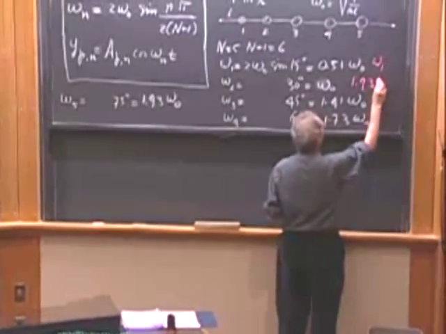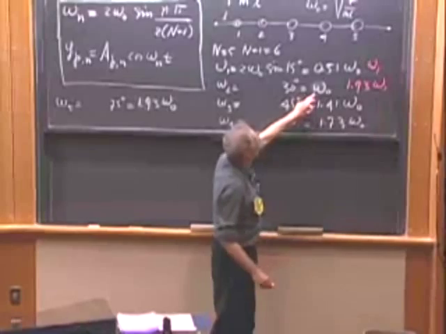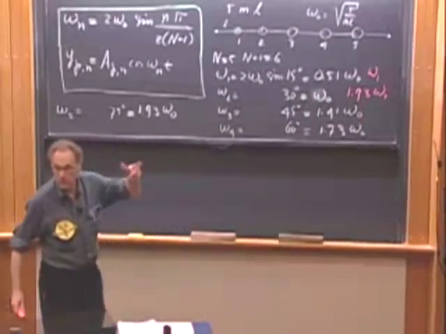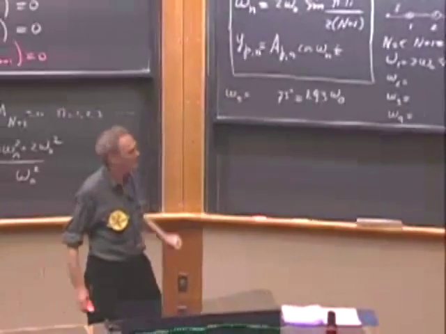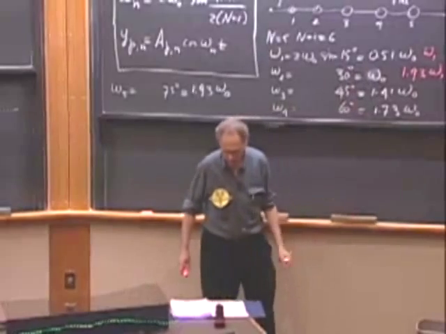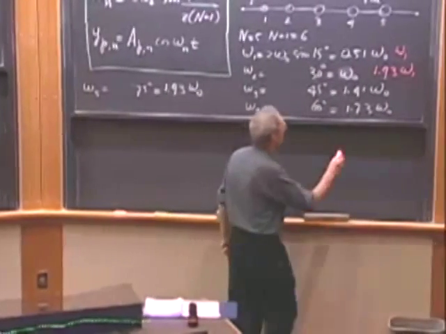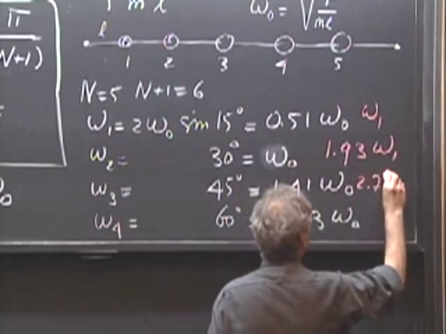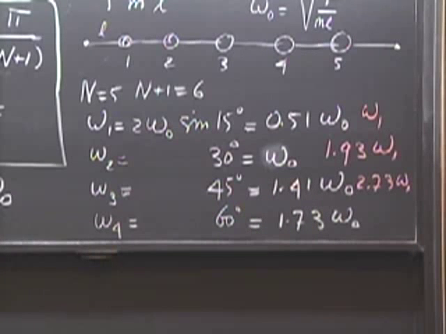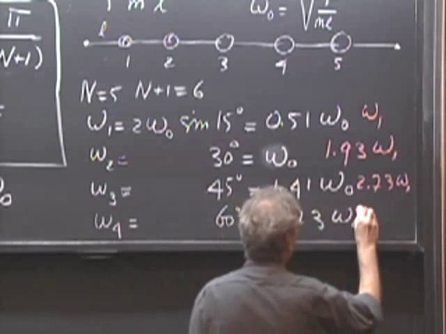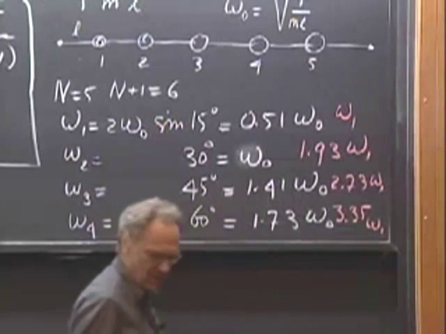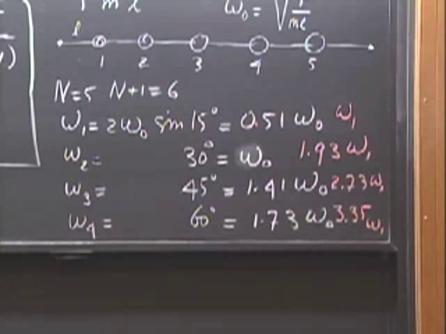Again, not exactly, but approximately. It is this 1 divided by 0.51. It's the ratio now of the frequencies. And if I take this one and divide it by that one, then I get 2.73 omega 1. And I take the next one, I get 3.35. And the last one then is 3.73.